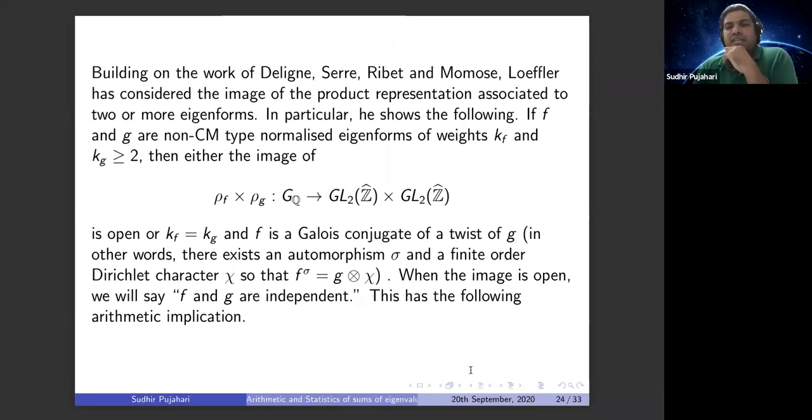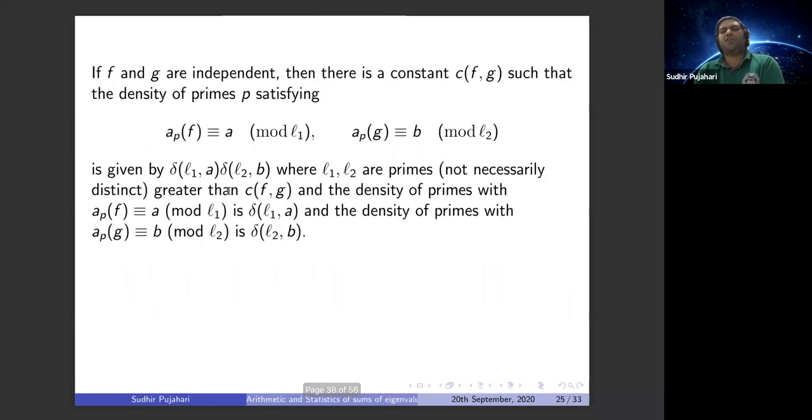Building upon the work of Deligne, Serre, Ribet, Momose, and Loeffler, he considered the image of the Galois representation of the product of ρ_f and ρ_g, where ρ_f and ρ_g are the corresponding ℓ-adic Galois representations attached to f and g, and he studied their image. For us, we will use the language we need from the work of Loeffler.